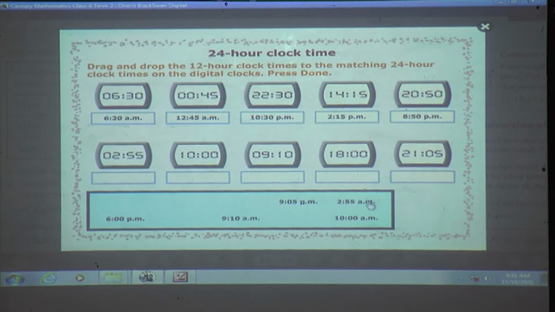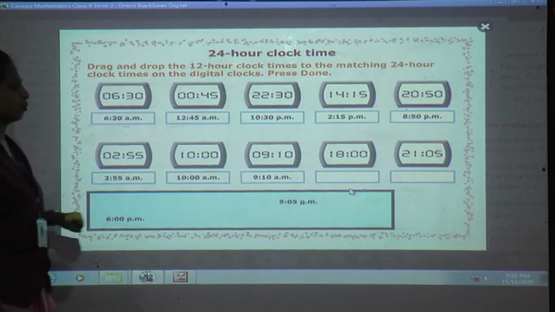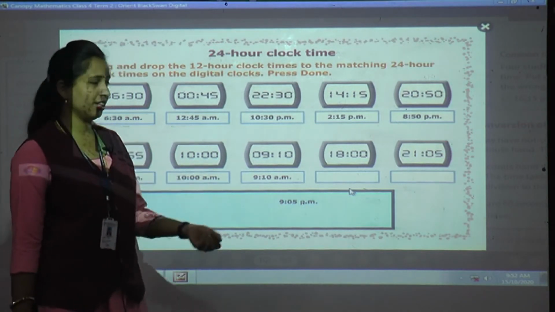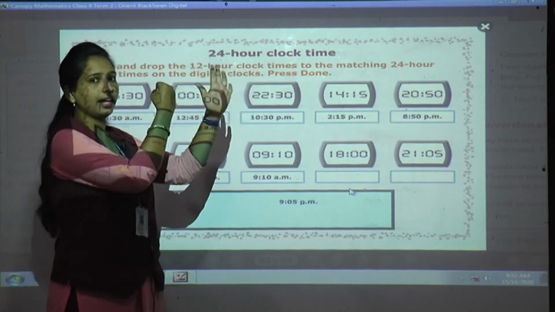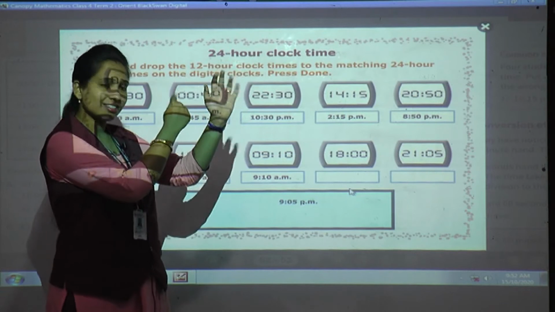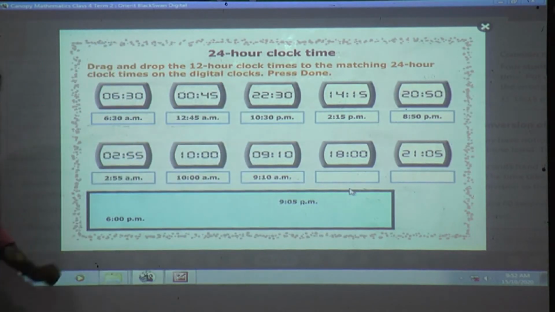Okay, 12 to 12 keep as it is. Now 10 o'clock keep as it is. 9, 10 it comes as it is. Now 18. Now see, 18 means what you have to do? Count after 12 till 18 comes. 12, after that 13, 14, 15, 16, 17 and 18. How many? 6. So it is 6 o'clock. Yes, option is there. Of course it is there. So drag this. Now 21.